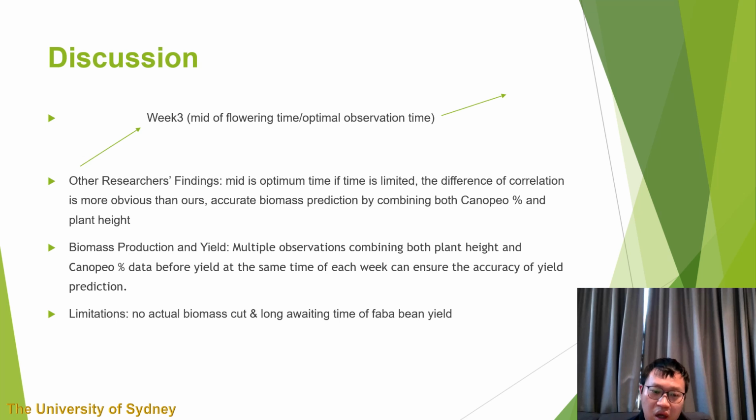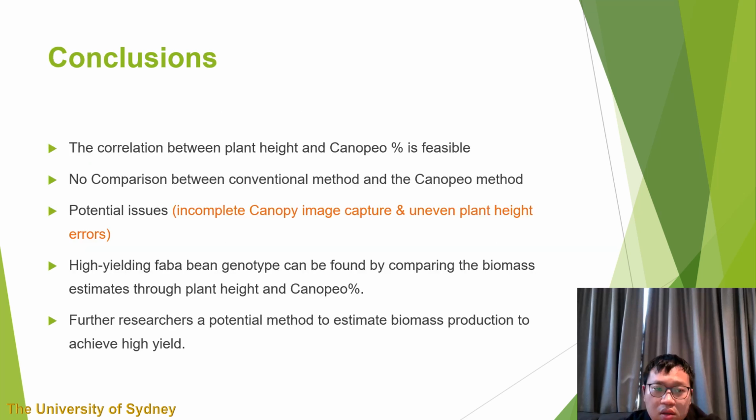The limitations are no actual biomass cut and long waiting for faba bean yield. The correlation between plant height and canopy percent can be a feasible method to make a biomass production estimation rather than using destructive biomass measurements. Due to the non-comparison between the conventional destructive and canopy methods, and the difficulty of weighing the ground yield data after a few months, the potential issues can be classified as incomplete canopy image capture and uneven plant height errors.